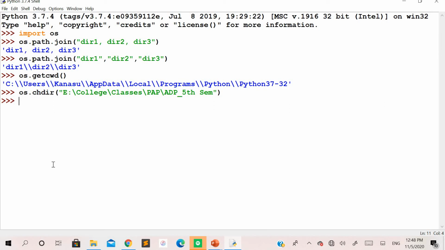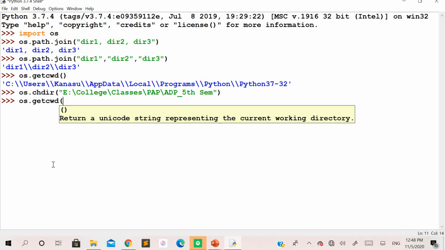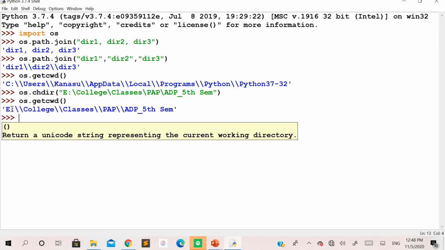If you want to check, you can use os dot getcwd to see where your current position for execution is. Your current working directory has been switched to the E drive and the respective paths given as the argument. I hope you got to know what the get current directory command and the change directory command are.